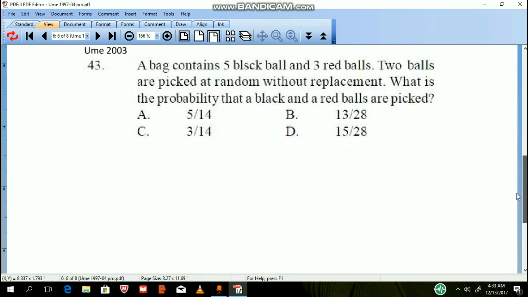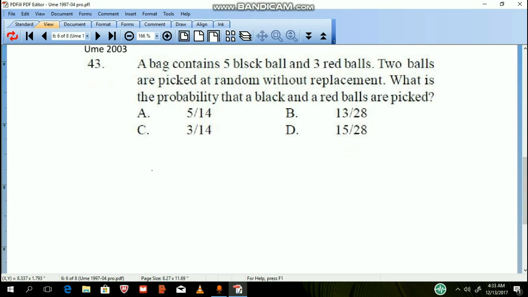2003 question number 43. We are told a bag contains 5 black balls, 2 red balls. 2 balls are picked at random without replacement. What is the probability that a black and a red ball are picked? Okay, so the total balls in here, there are 8 balls. 2 balls are picked without replacement.